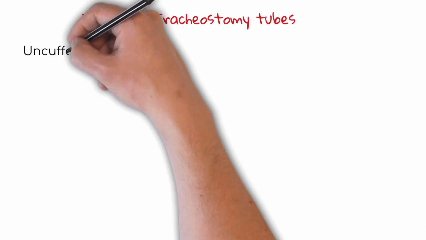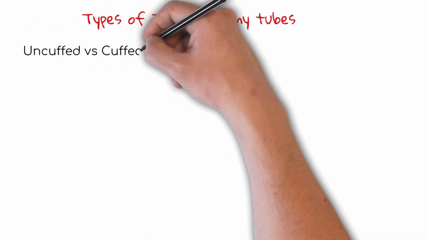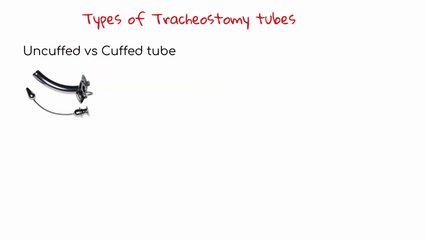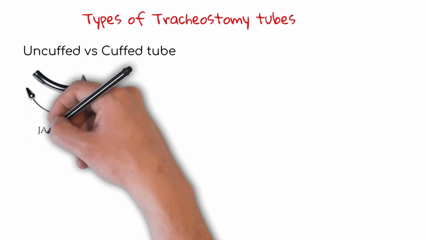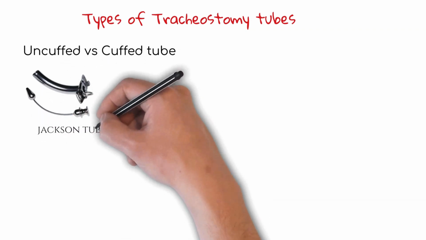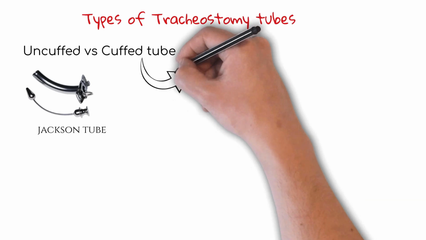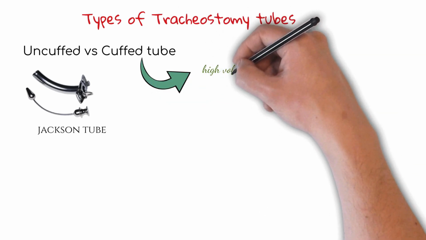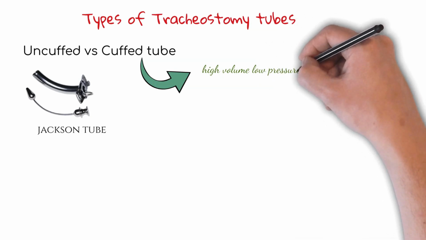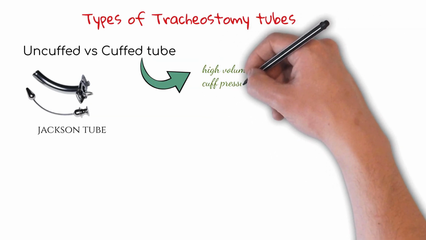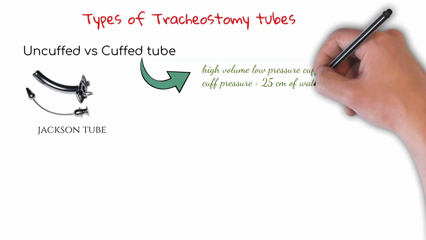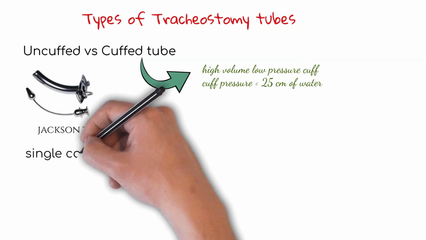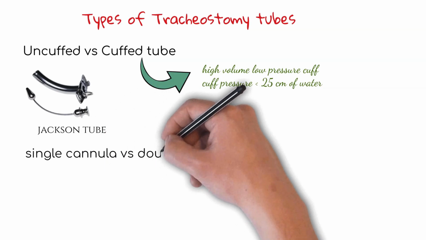Now, what are the types of the tracheostomy tubes we have? The tracheostomy tubes can be uncuffed versus cuffed. This is uncuffed tube, Jackson tube. The cuffed tube is the tube having a high volume, low pressure cuff, with the cuff pressure less than 25 centimeter of water. The tubes can also be classified into single cannula versus double cannula tube.